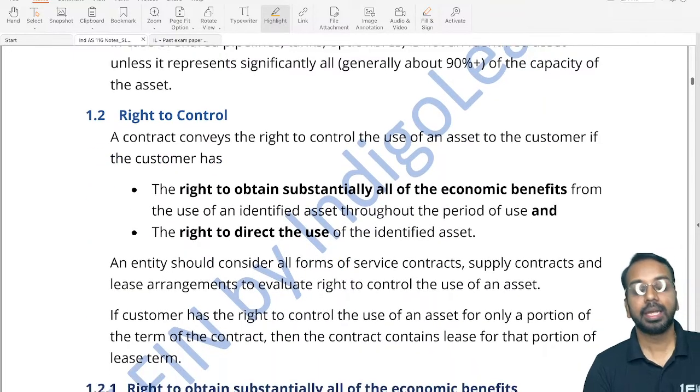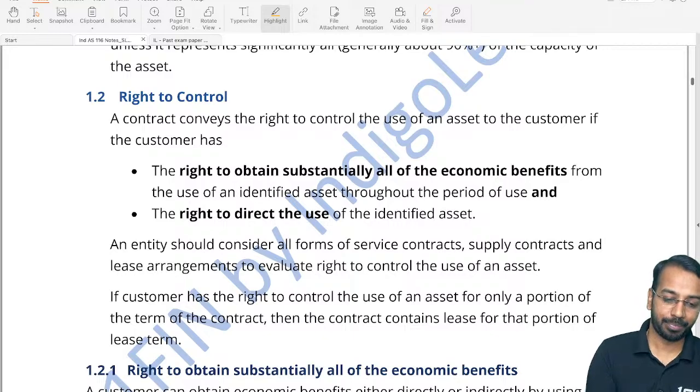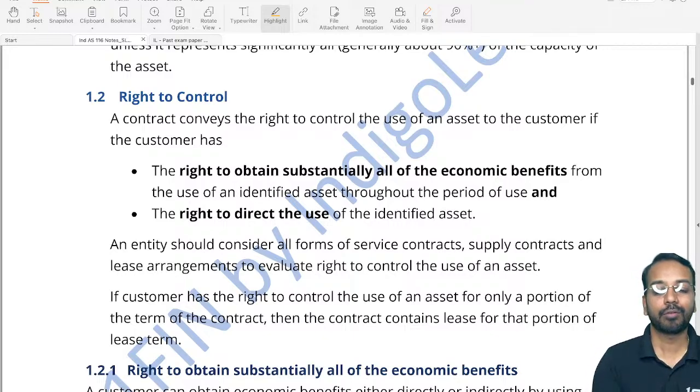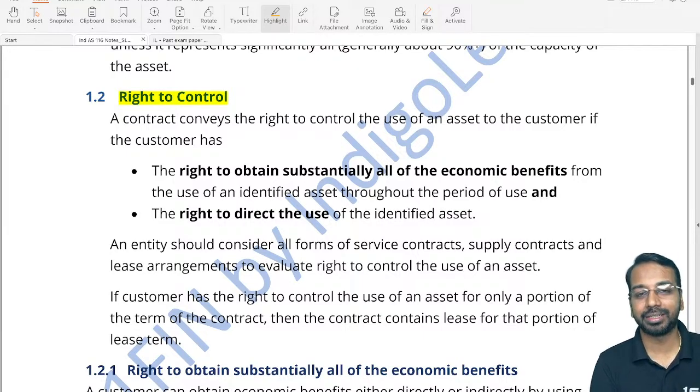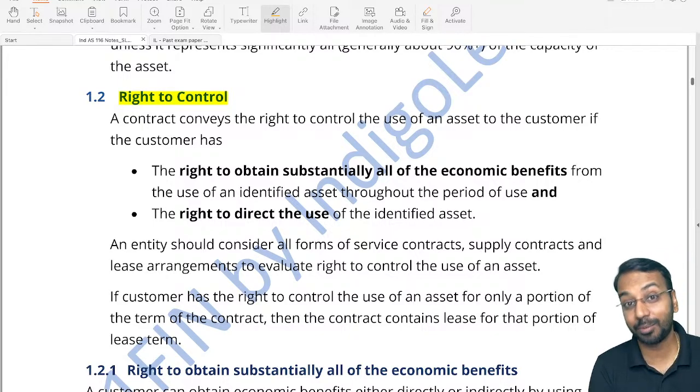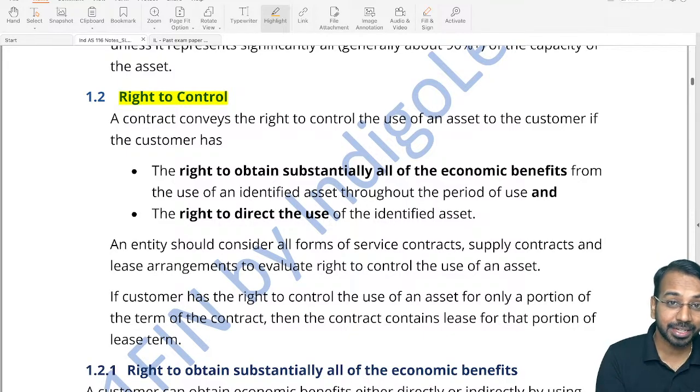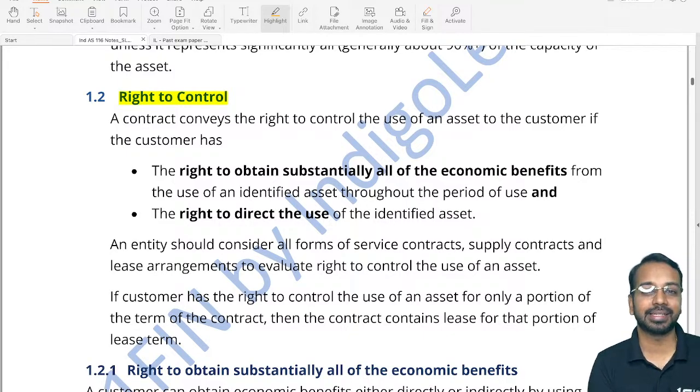Now, the next important part, and this is more for theory, this concept that we are learning is more from a theoretical perspective, where we will be able to answer some questions where they ask whether the contract contains a lease or not. Now, the next aspect is right to control. Right to control means the customer, whenever I'm saying customer, I'm referring to the lessee. Why am I not saying lessee? Because till the time we establish that the contract is a lease, I cannot say there is a lessor and there is a lessee. So there is a customer and there is a supplier. If these conditions are met, then we can say yes, there is a lessor and there is a lessee.